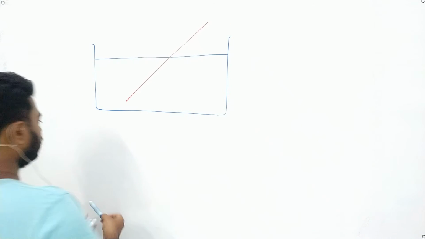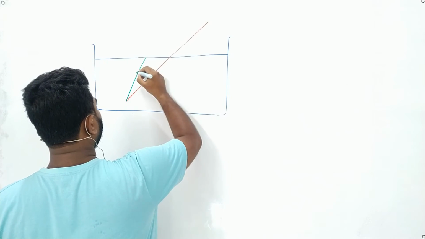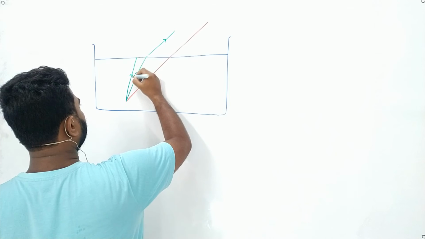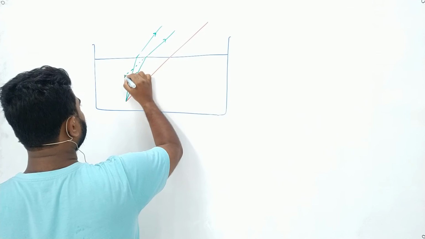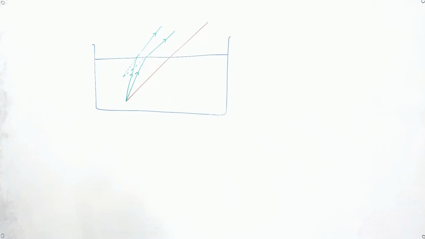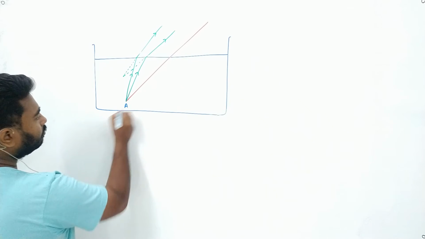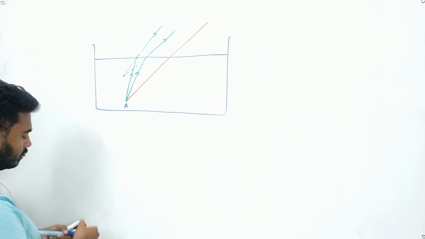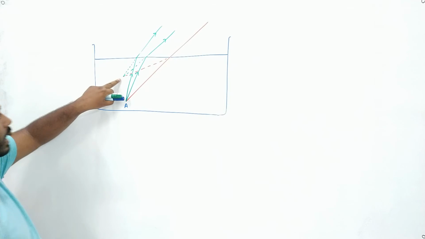Now what will happen? A ray of light will come out from the stick. If we extend this ray, they will meet at this point. That means if they meet at this point, the tip, if I call the tip as A, the tip of the stick will appear to be at this point. That means our stick will appear to be at this point.